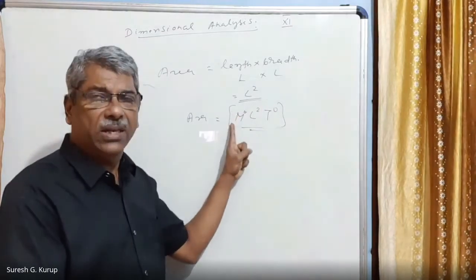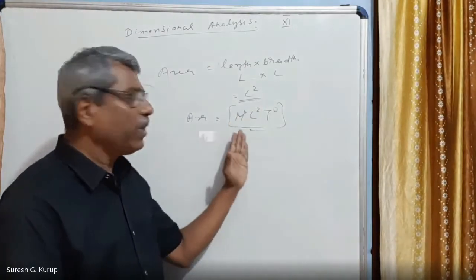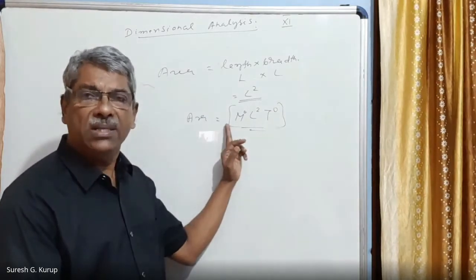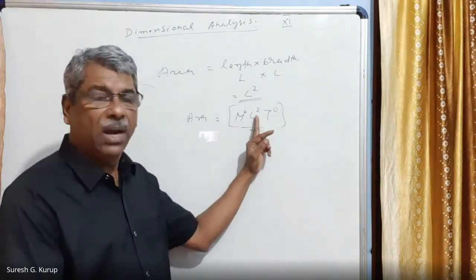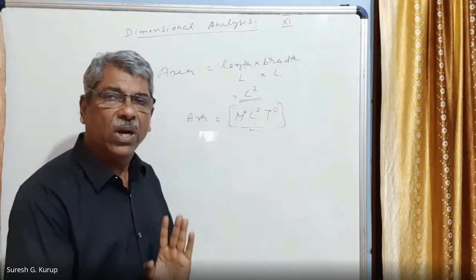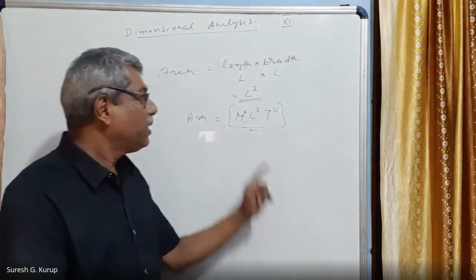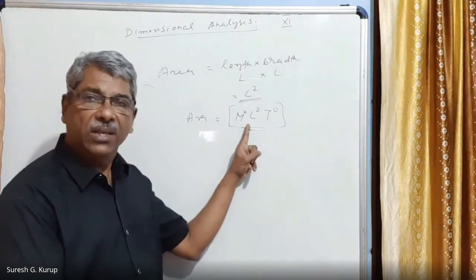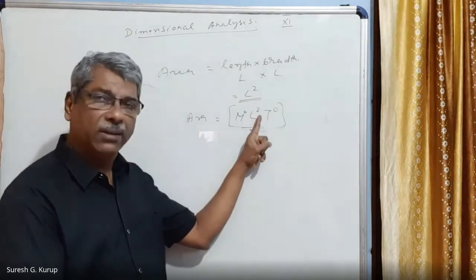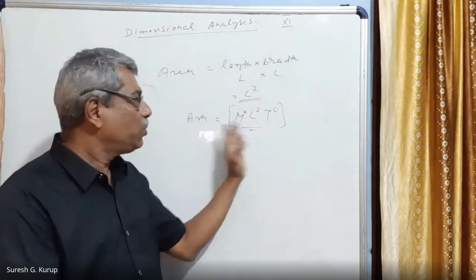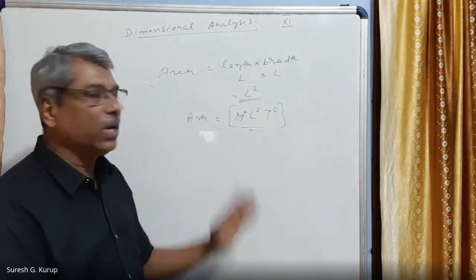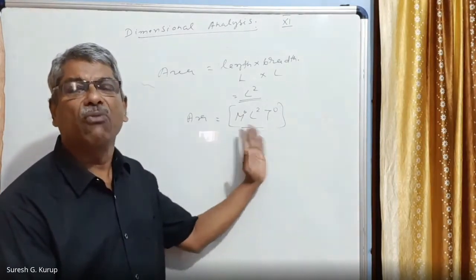You will read it as: the dimensions of area are 0 in mass, 2 in length, and 0 in time. Once again, the dimensions of area are 0 in mass, 2 in length, and 0 in time.